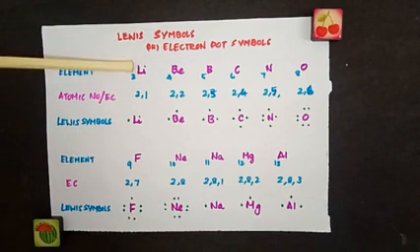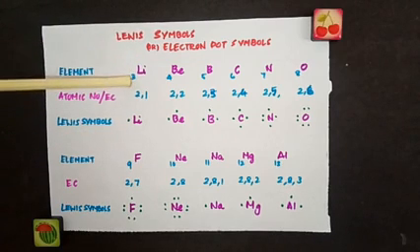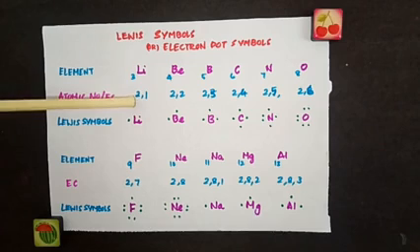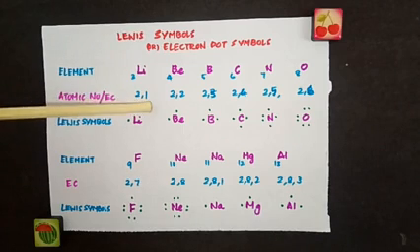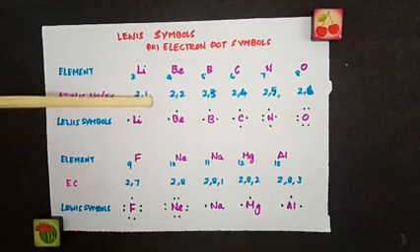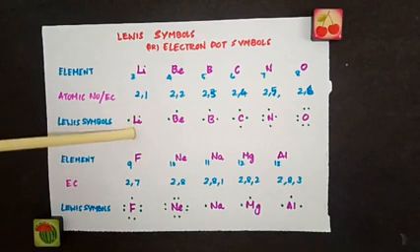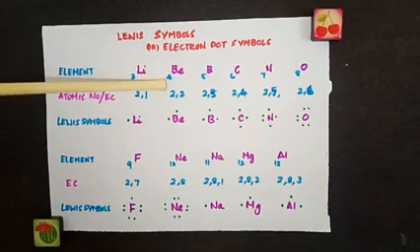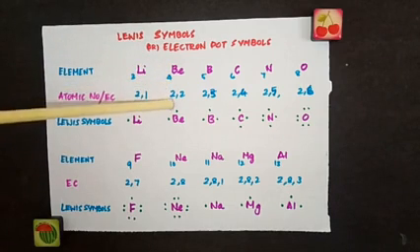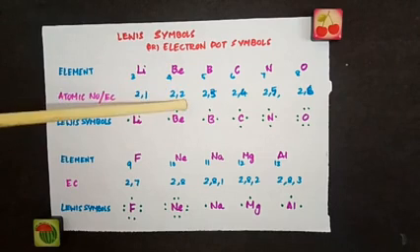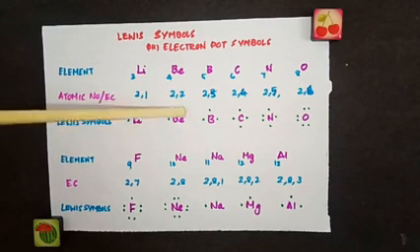First let's take lithium. The atomic number is 3. So the electronic configuration is 2, 1. So what is the valence shell electron? Just 1. So put 1 dot here. So this is the Lewis symbol of lithium. For beryllium, the atomic number is 4. The electronic configuration is 2, 2. How many valence electrons are there? 2. So put 2 dots here. So this is the Lewis representation of beryllium.